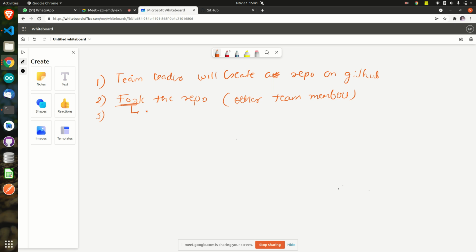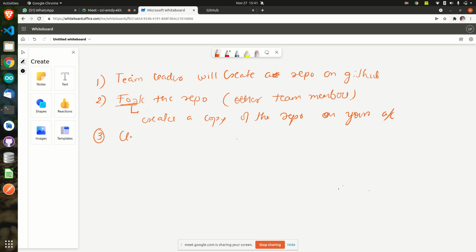Fork just creates a copy of the repository on your account. So the second step is fork the repository.